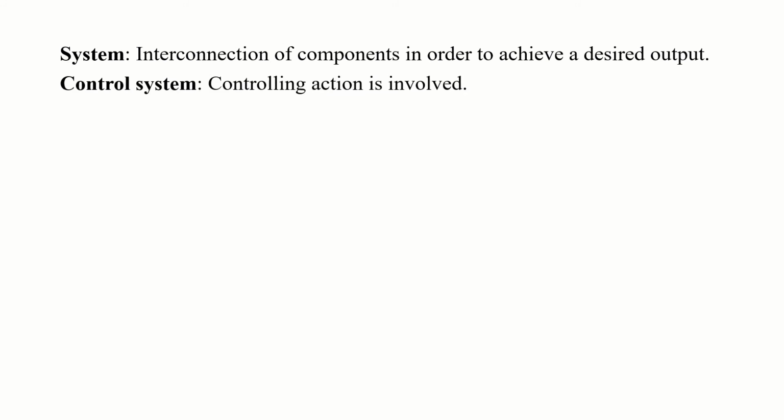Then a control system is in fact a system in which you have an interconnection of components to attain a desired output, and additionally you have a controlling action involved in it. So a control system can be defined as an interconnection of components in order to attain a desired output such that some sort of controlling action is involved.